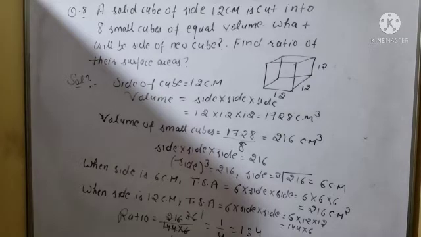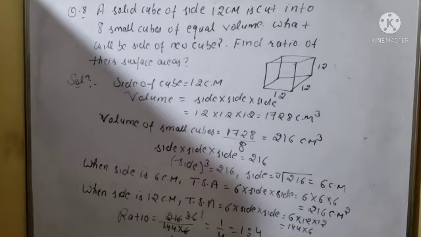Now you have to find the surface area of both and the ratio of their surface area. So first you will find, when the side is 6 centimeters for the small cubes, the total surface area. The total surface area will be 6 into side into side. This will be the total surface area of the cube, because how many faces will a cube have?